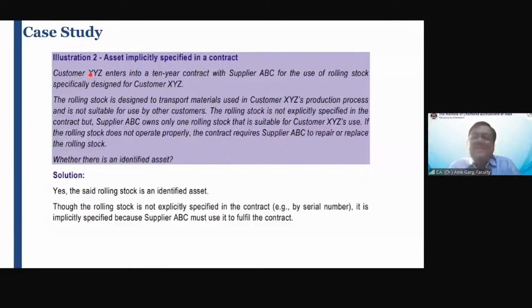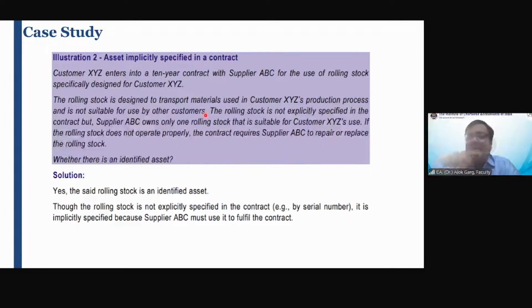Customer XYZ means lessee XYZ enters into a 10-year contract with supplier ABC, meaning lessor ABC, for the use of rolling stock that is specifically designed for the lessee XYZ. Rolling stock means machinery or a vehicle, let's say. The rolling stock is designed to transport. Generally the word is used for a lorry, a train, the luggage train, the goods train. The rolling stock is designed to transport material used in customer XYZ's production process and is not suitable for use by other customers.